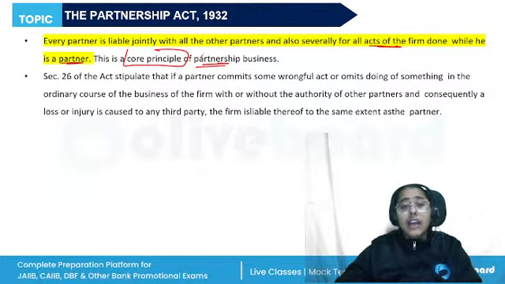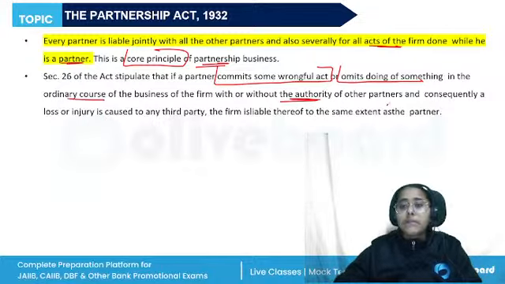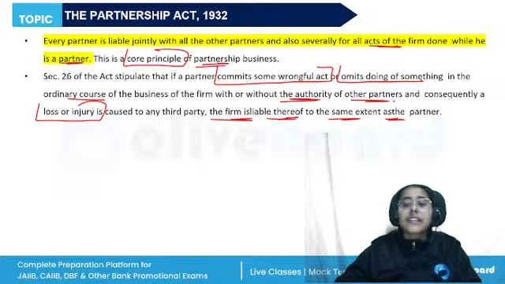However, there is an exception to the joint liability. If a partner commits some wrongful act or omits doing something in the ordinary course of the business or with the authority of the other partners, and consequently a loss or injury is caused, then the firm is liable to the same extent as the partner. Right?